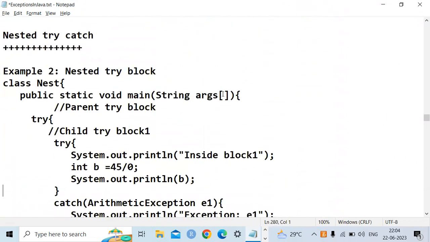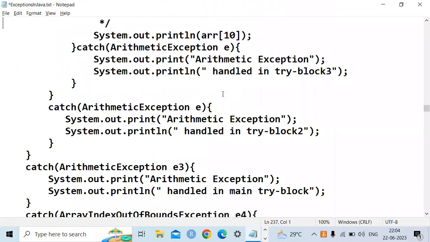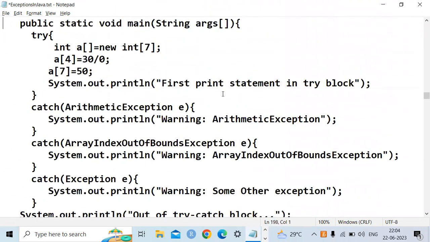Okay. So this is the concept of nested try blocks. I will come again.